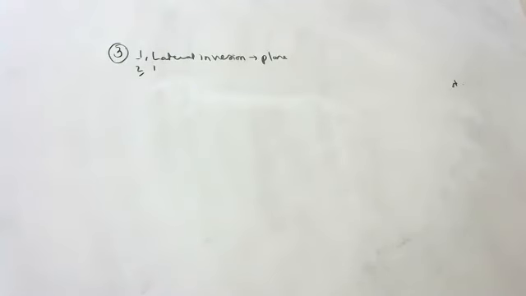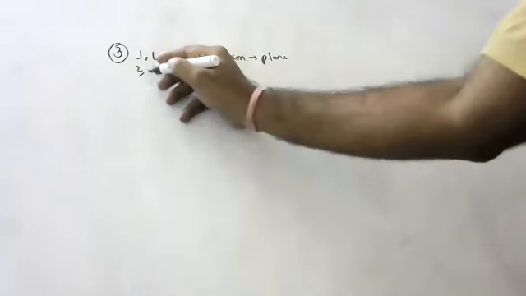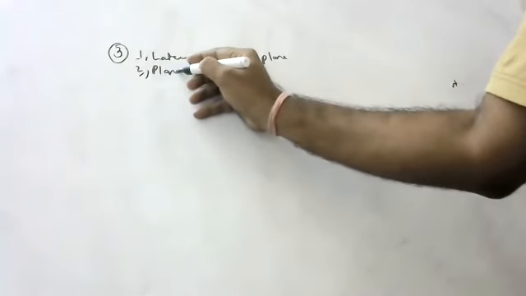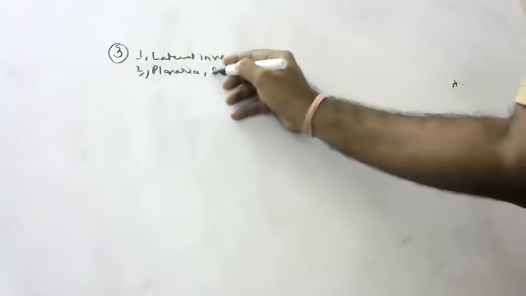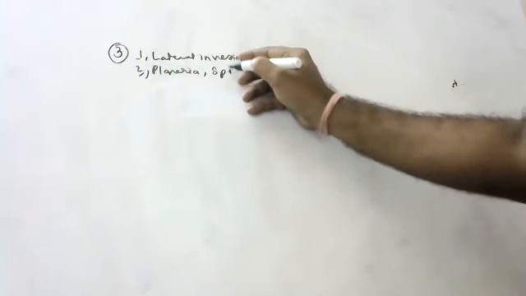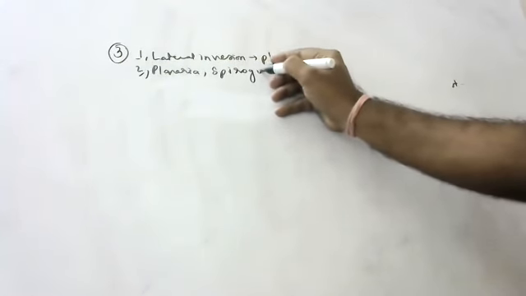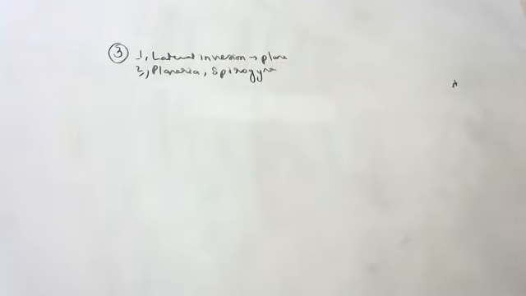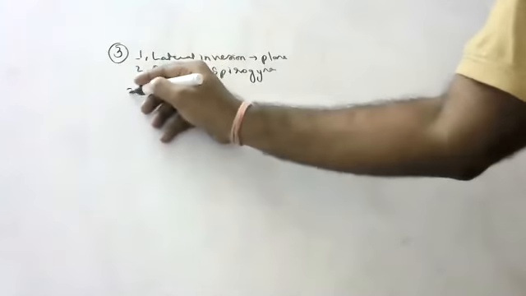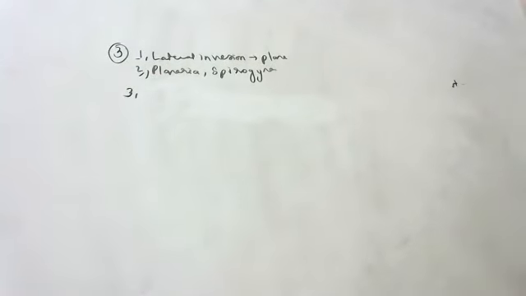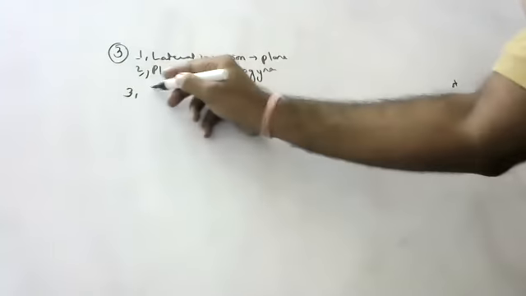Name two simple organisms having the ability of regeneration. Hydra and planaria. Spirogyra, fragmentation. Fragmentation is also regeneration, children. Go to the third question, children. The third question is like this.